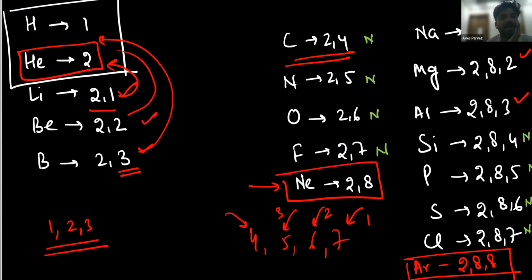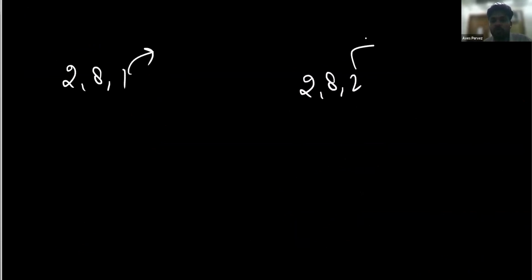If sodium has 2, 8, 1 electronic configuration, it will easily lose 1 electron rather than gaining 7 in order to make 8. So it will not gain 7, it will lose 1. It's like magnesium 2, 8, 2, so it will lose 2 in order to become 2, 8. So metals lose electrons while non-metals gain electrons.